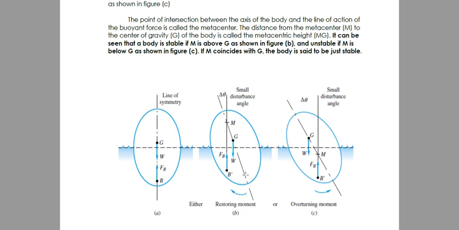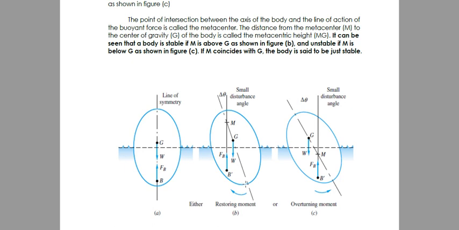So if M is higher than G, as illustrated in here, then the moment created by the couple, so a floating body, when the body floats in a fluid, basically the buoyant force is equal to the weight. So equal yung dalawang forces na yan. So they create a moment. If you try to analyze the moment created by this couple, it's actually a restoring moment. So it would make the body stable. Okay. So ganon. Stable yung body kapag yung M, or we call it the metacenter, is higher than G.